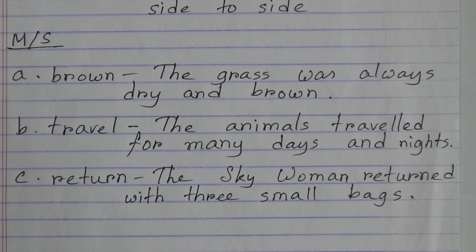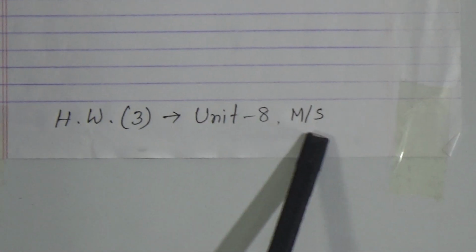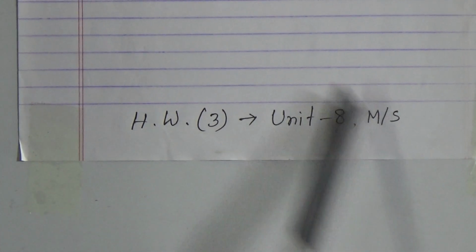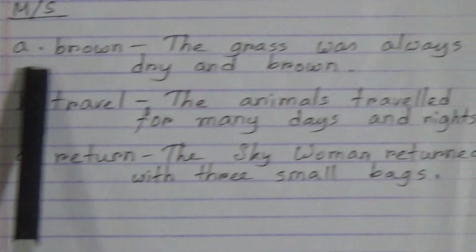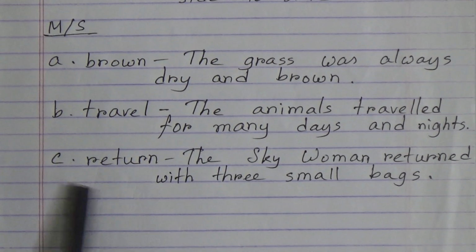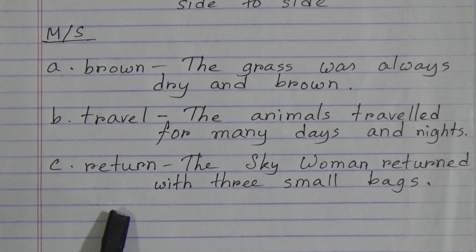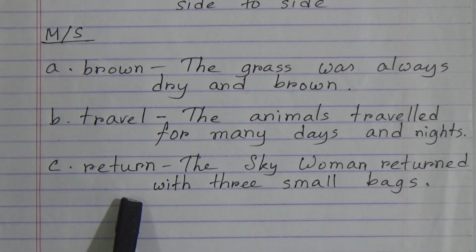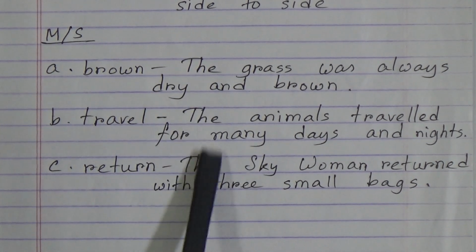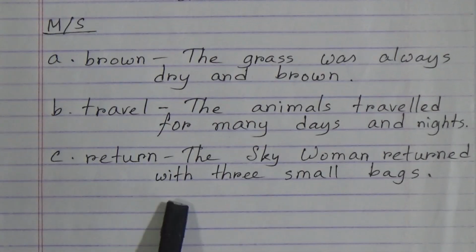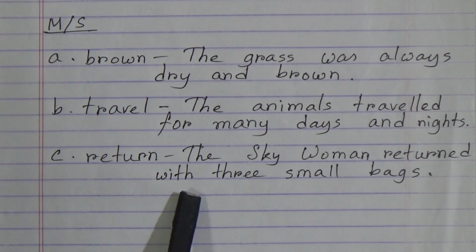Look at your homework. Homework number 3 is Unit 8. Make sentence. The make sentence you just did. Number A, B and C. The words brown, travel and return. You have to make sentences with these 3 words as your homework. Sample sentences we have practiced in class, but you can also make your own sentences. But they have to be grammatically correct.